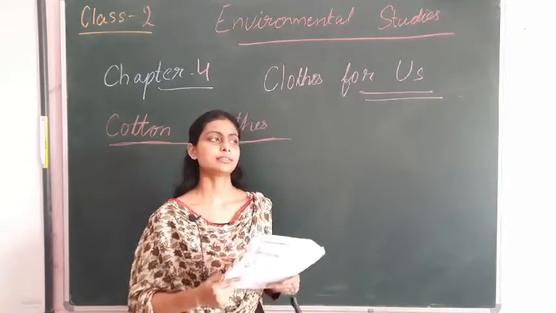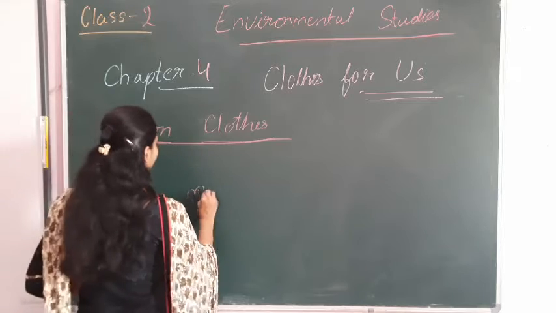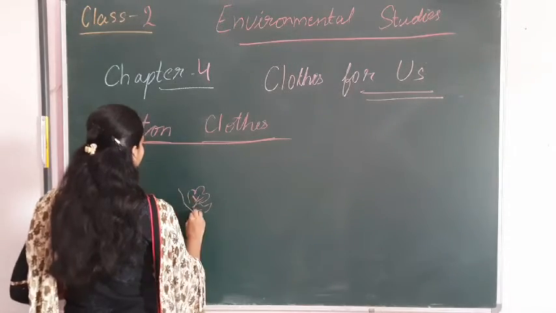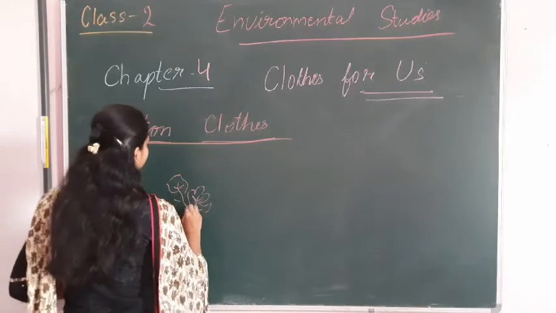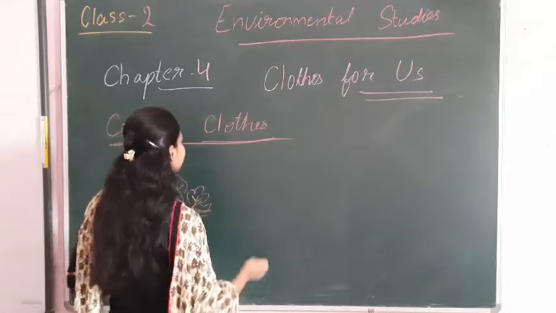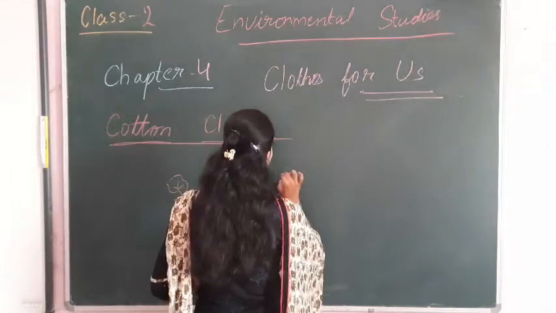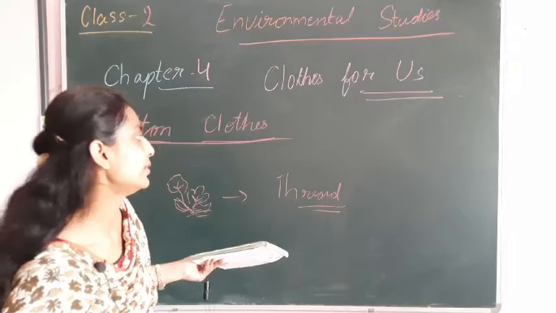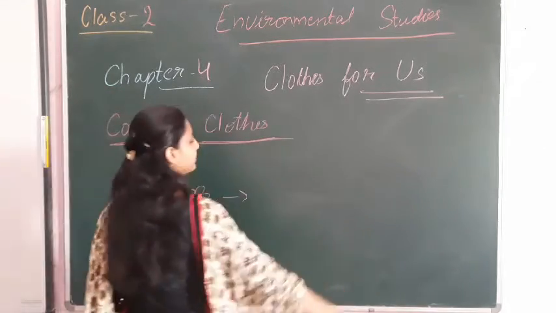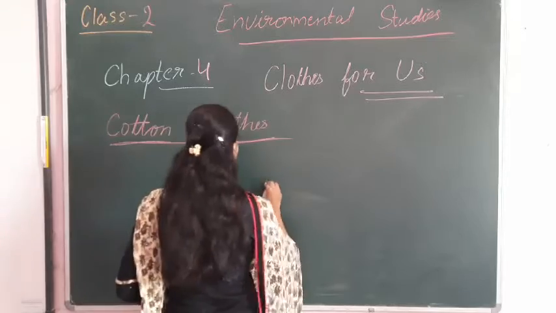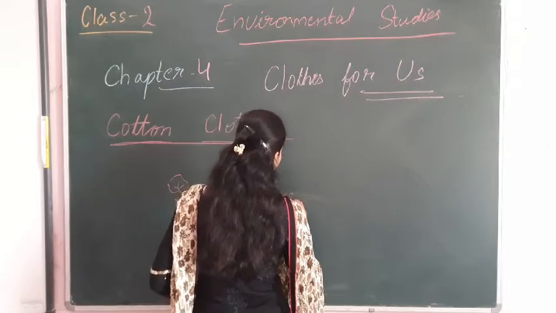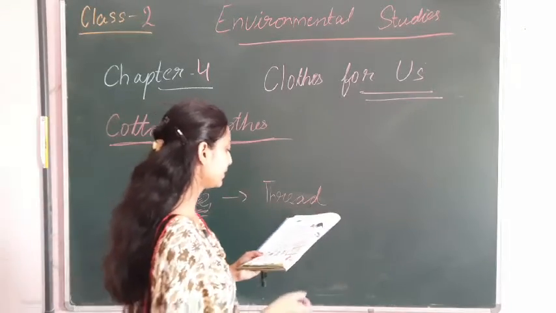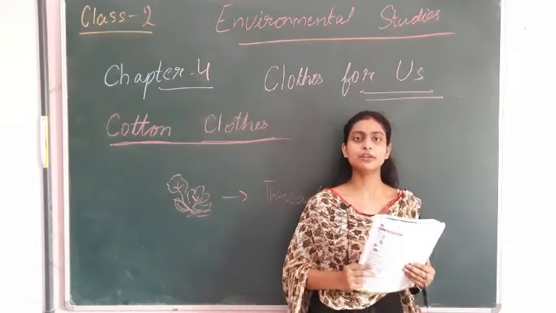First of all, here would be your cotton plant. From this cotton plant, you will make thread. What is thread? The thread from which you can make your clothes. From this cotton plant you will get your thread. Then after that, from this thread we make the cotton clothes.